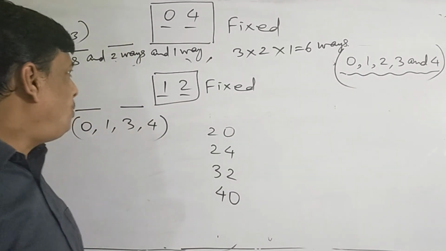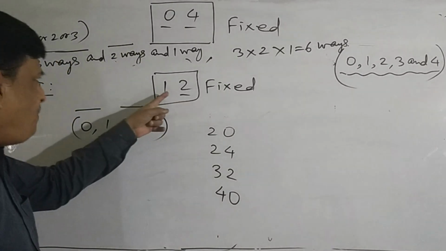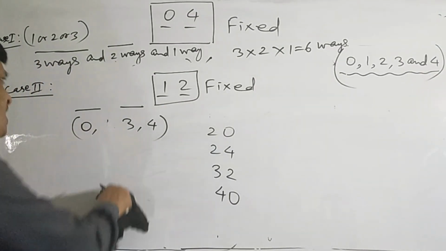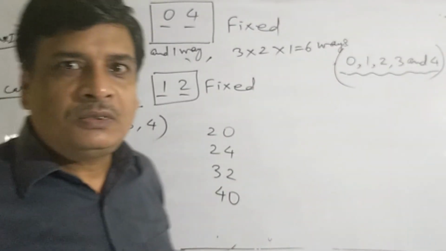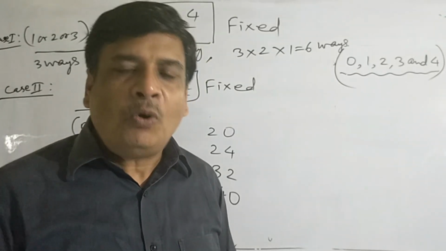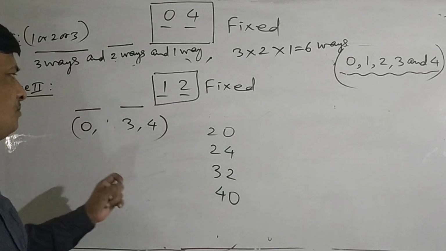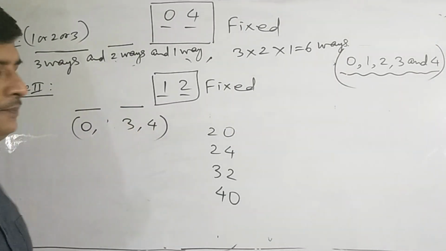These are 4 digits, but 1 has been used at the tens place, so 1 cannot be used again, as we have to form the numbers of 4 different digits. So available digits are only 0, 3 and 4.